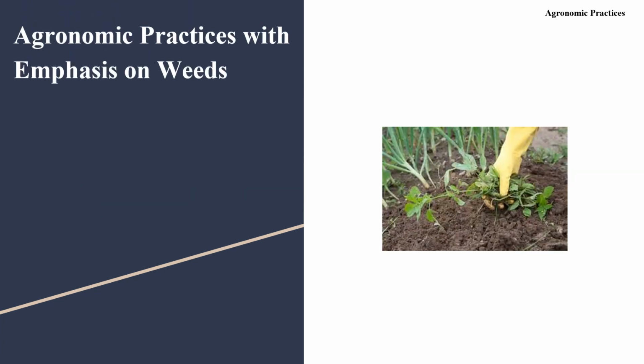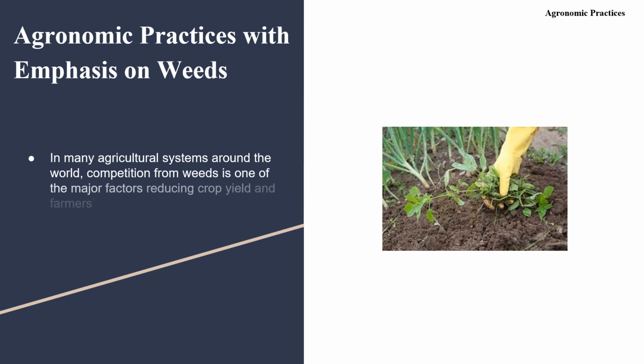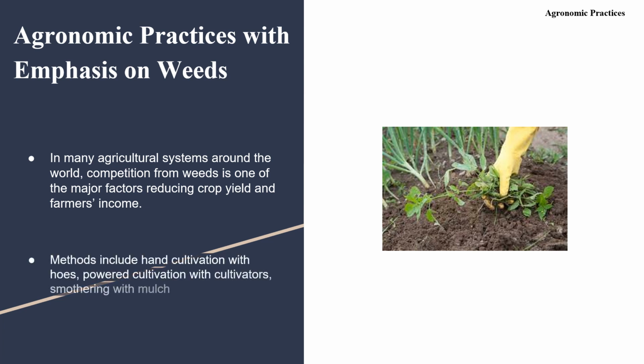Agronomic practices with emphasis on weeds. In many agricultural systems around the world, competition from weeds is one of the major factors reducing crop yield and farmers' income. Methods include hand cultivation with hoes, powered cultivation with cultivators, and smothering with mulch.